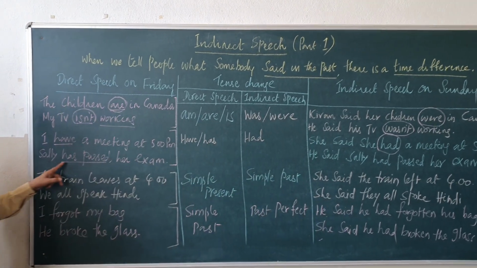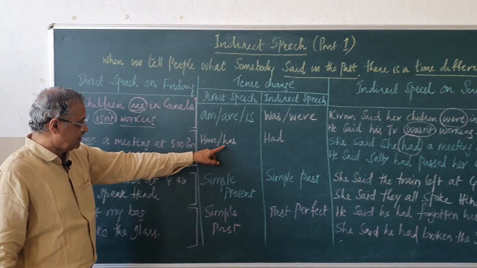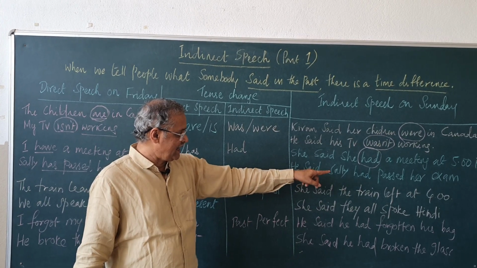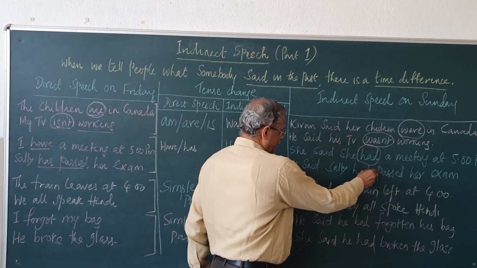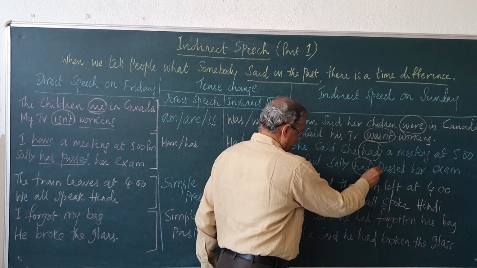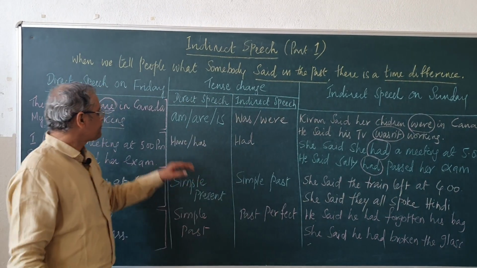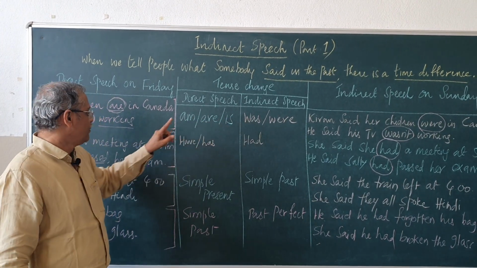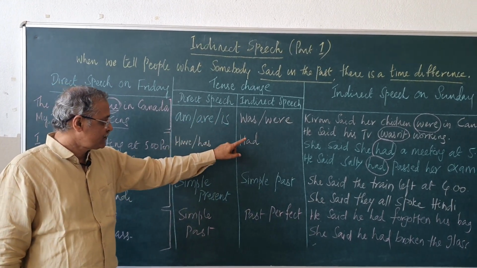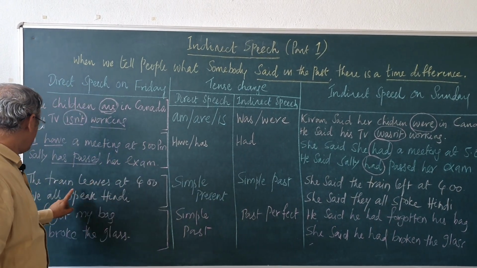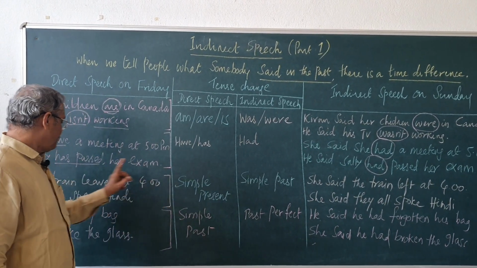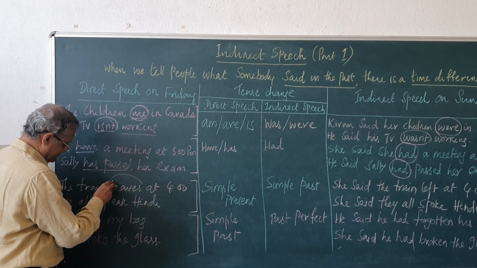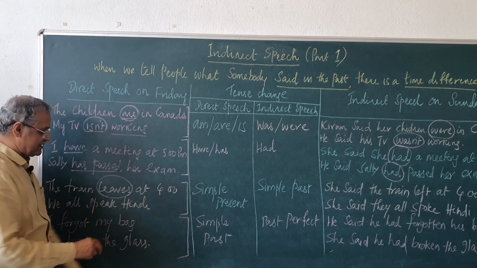Sally has passed her exam. Again, has becomes had. He said Sally had passed her exam. Again, present perfect becomes past perfect. I repeat, simple present tense becomes simple past, present perfect becomes past perfect.